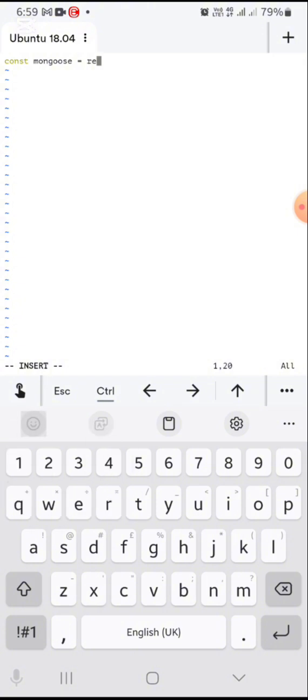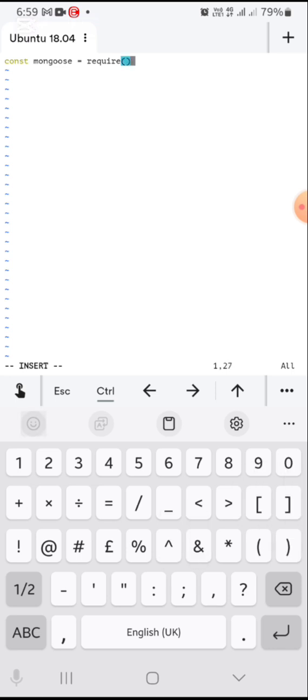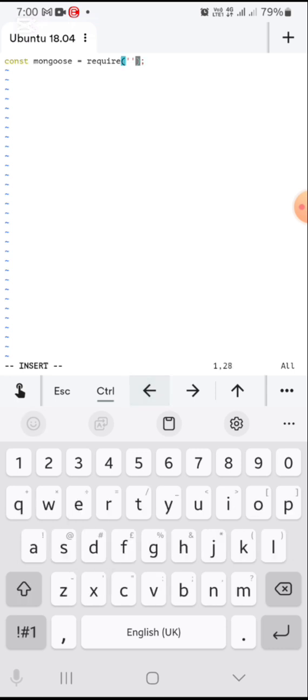We just do require mongoose. That should import mongoose.